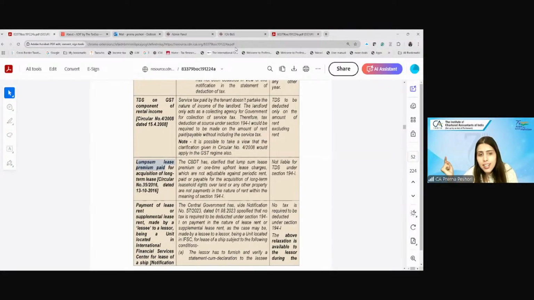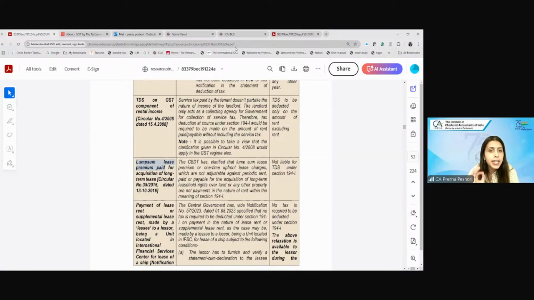Whether TDS will be deducted on that, the CBDT has said no. Because these are not in the nature of rent, these are in the nature of premiums for acquiring the long-term lease. And therefore, TDS under 194I will not be there. Clear?